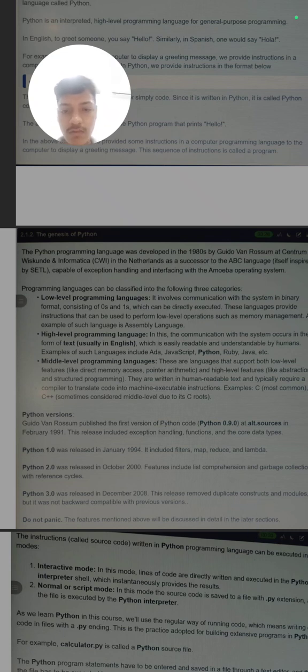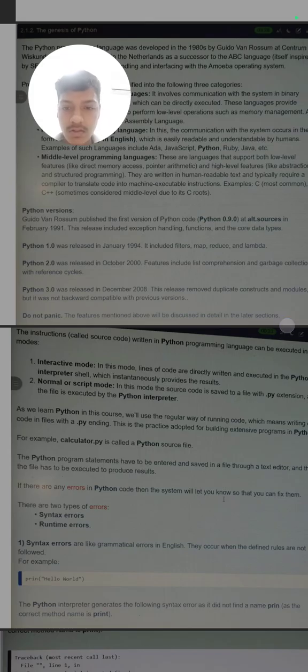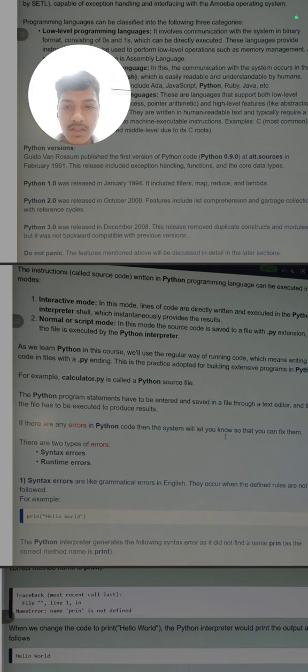You can take a screenshot of this. Next, the instructions are called source code. This we have learned, that instructions are called source code and normal.